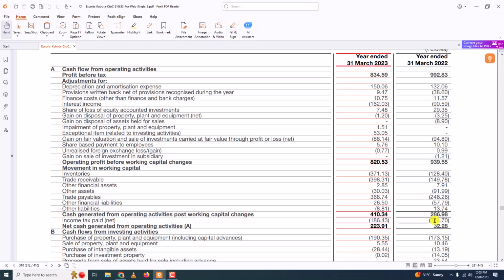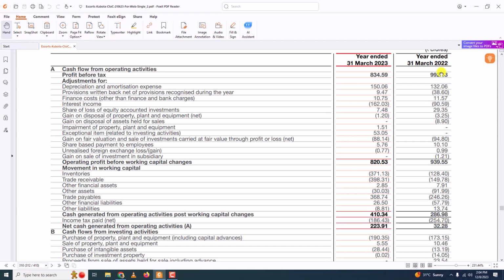So a large amount. And one more thing you must remember is the figure is in brackets. Bracket means negative. They mention negative figures using brackets and not the minus symbol. In some they use the minus symbol, and in some they use brackets like this. So bracket means minus. So 254 crore rupees was the tax paid.